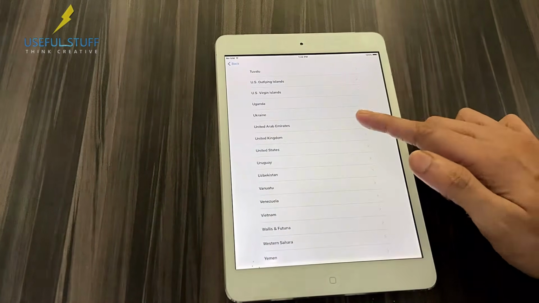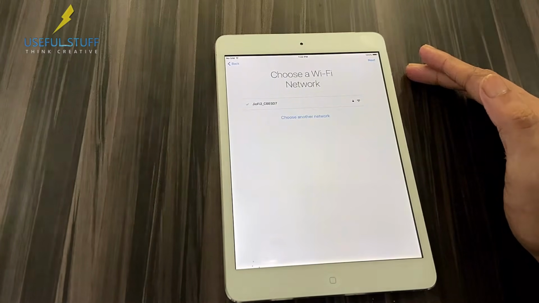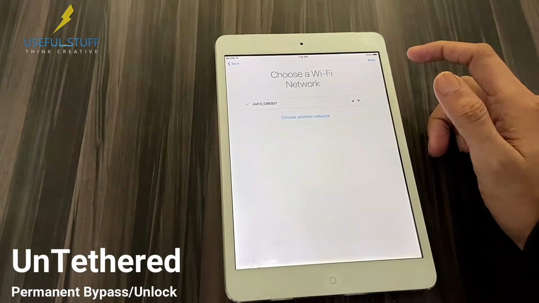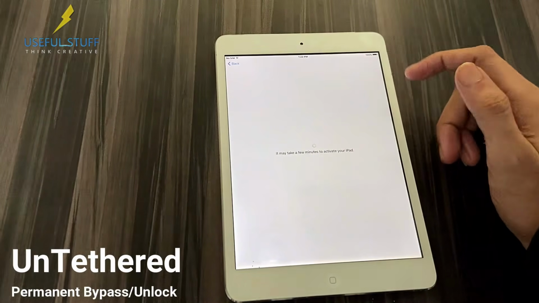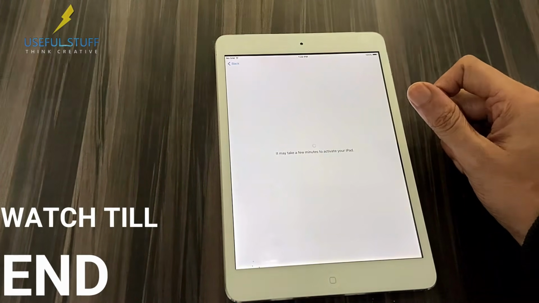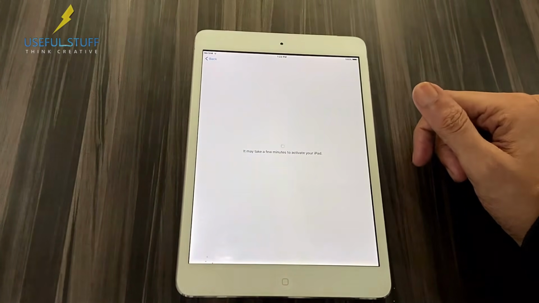And before we start, I'll tell you one thing, that this is 100% untethered process. What does it mean? That means even if you lock it, or even if you switch the iPad off, it will not go back to that activation lock page. Make sure you watch the video till the end and watch all the steps very carefully.